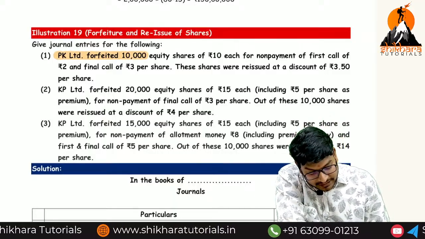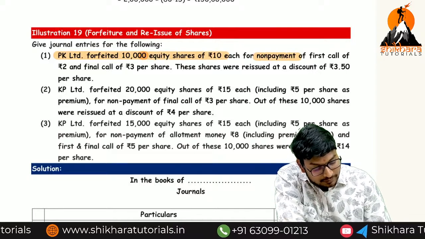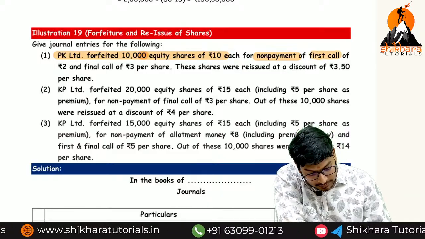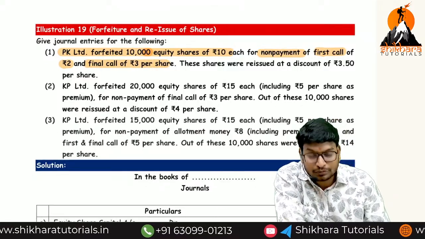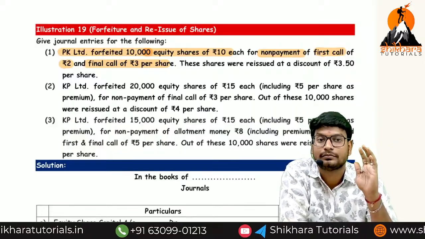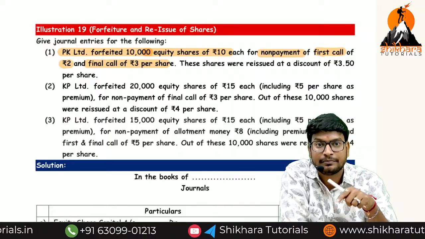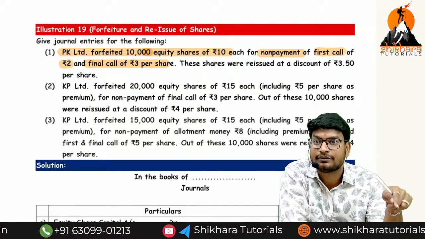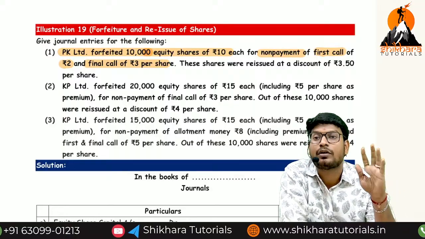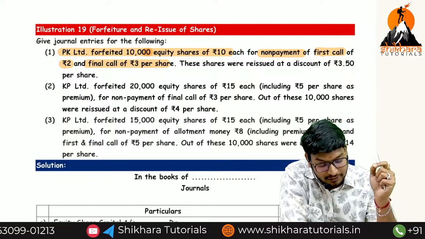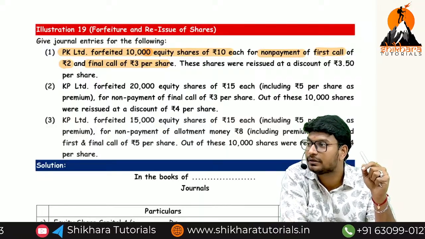PK Limited forfeited how many shares? 10,000 equity shares of 10 each for non-payment of which calls? First call of rupees 2, and final call of rupees 3. Sir, this 2 and 3 rupees will be transferred to which account? We have 4 options: equity share capital, securities premium, bank account, calls in arrears. So this 2 and 3 rupees will be transferred to calls in arrears. 2 plus 3 is equal to 5. 5 into 10,000 shares is equal to 50,000.